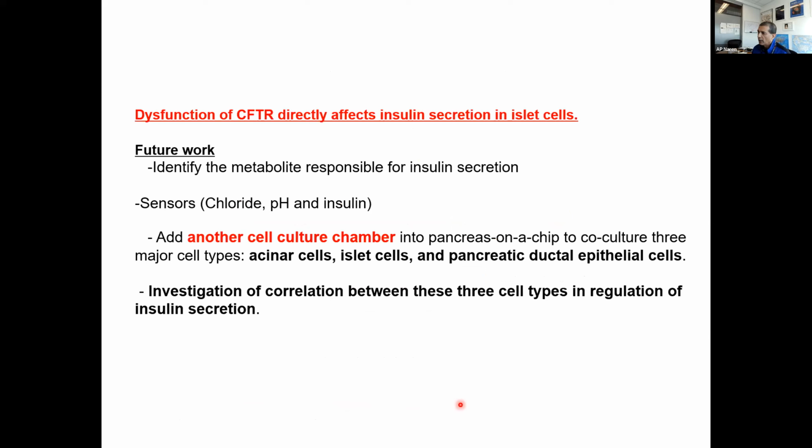And so to conclude, the dysfunction of CFTR directly affects insulin secretion in islet cells. We think we have identified the metabolite responsible for insulin secretion. That's something we are working towards. We are trying to build sensors: chloride, pH, and insulin sensors. We are also trying to build a bicarbonate sensor. We are trying to add another cell chamber. That is, we are trying to have ACE in our cells. That has been slightly a challenge. We can keep it alive for about 7 days with secretion. We are trying to extend its lifetime. We are trying to see the correlation between these 3 cell types.